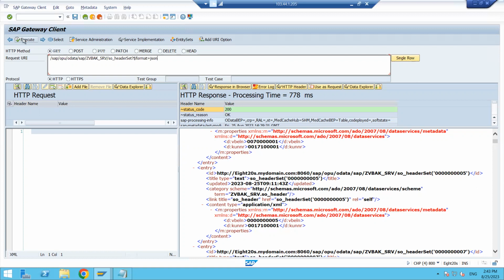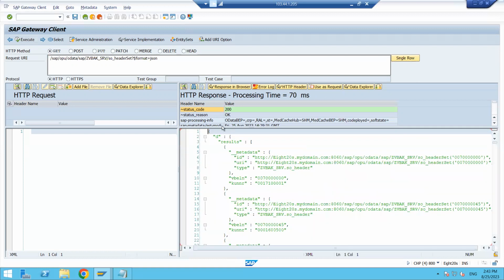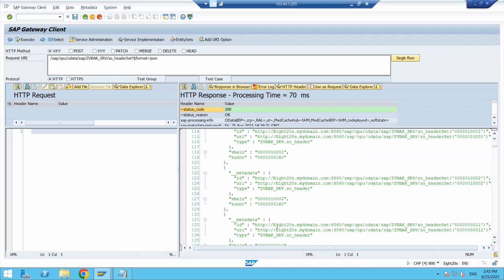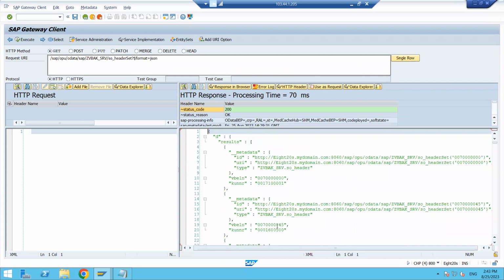Click on the execute button. See, we can understand it a bit easily now. See, VBELN is equal to this one, customer number, VBELN and customer. So a lot of VBELNs and customers will be there. Before that, an ID is coming, a URI is coming here.